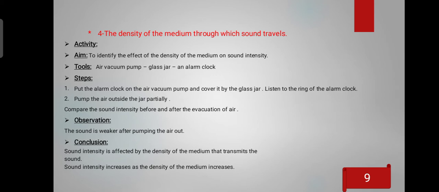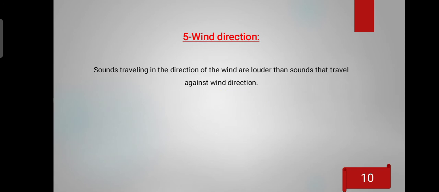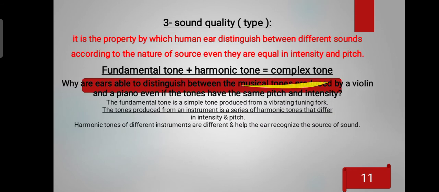So we can conclude that sound intensity is affected by the density of the medium that transmits it. So sound intensity increases as the density of the medium increases, and vice versa. Number five is wind direction. Sound that travels in the direction of the wind is louder than sound that travels against the wind direction. So now we have finished the second property, sound intensity, and number three is sound quality.